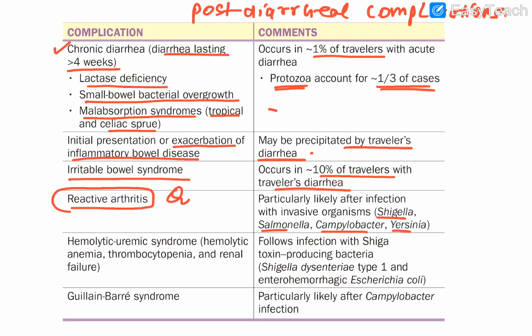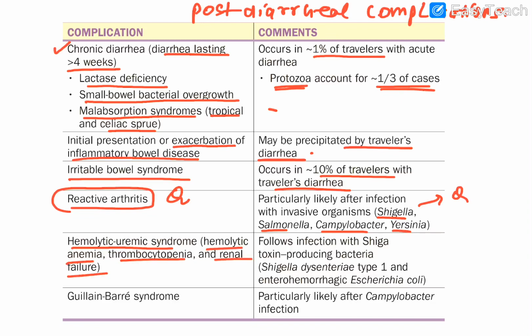So there is joint pain after the infection, and the question was, having this option Shigella, that after the episode of shigellosis the person develops joint pain. So this might be a next type of question: reactive arthritis. Now guys, this HUS, you already know HUS: hemolytic anemia is there in this, thrombocytopenia is there,